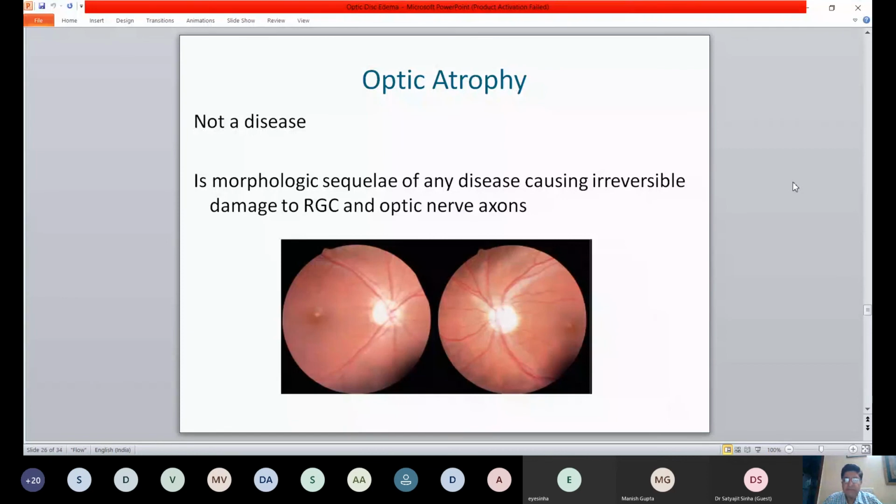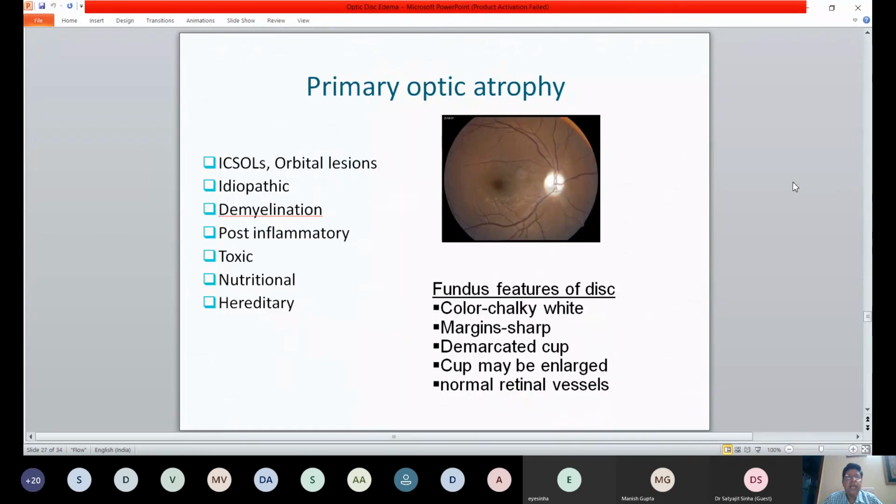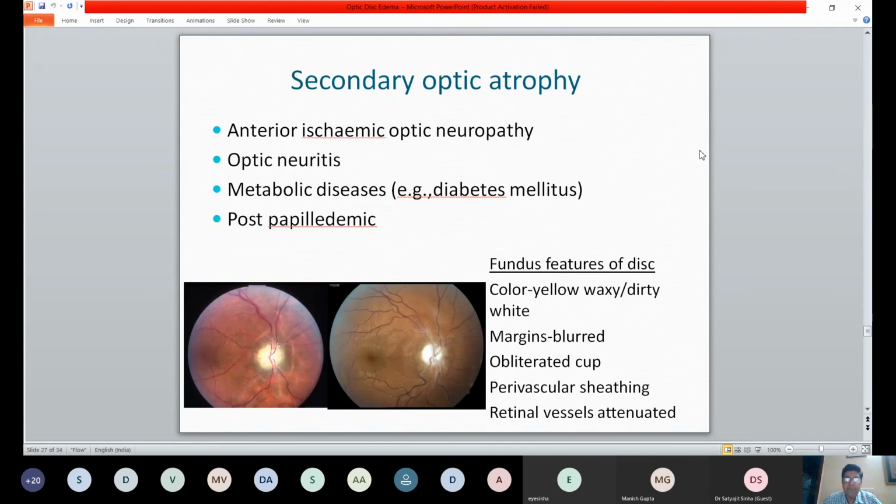Optic atrophy is not a disease; it's just a manifestation, and you can differentiate it on the appearance as primary, secondary, and cavernous. Primary is where the rest of the disc margins and everything is normal, which is a kind of descending optic atrophy, seen in space occupying lesions, demyelination, post-toxic, nutritional, and hereditary. It's a chalky white disc, margins are sharp, the disc is well demarcated and the cup is well demarcated, and over time there may be a loss of rim, therefore the cup may get enlarged.